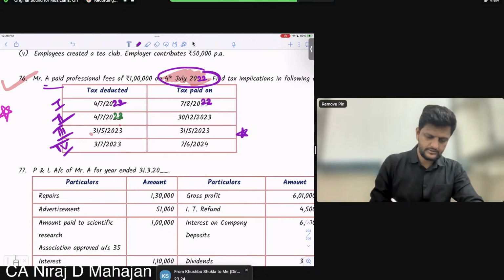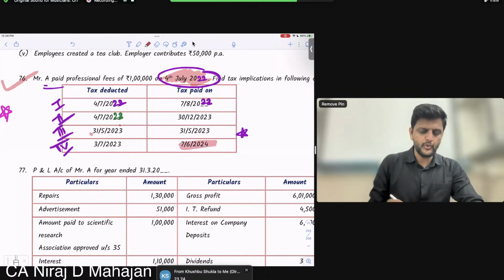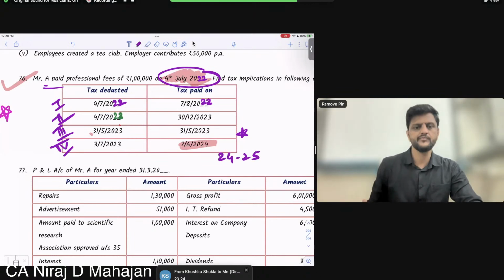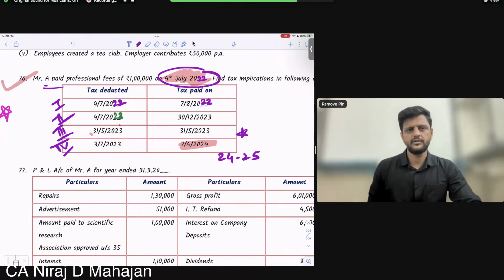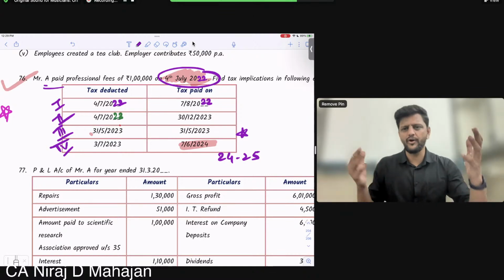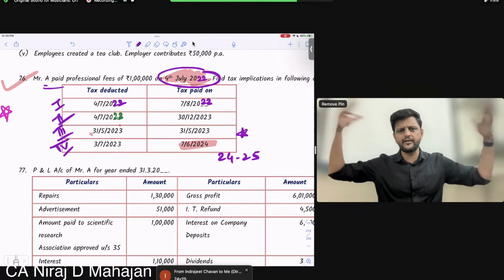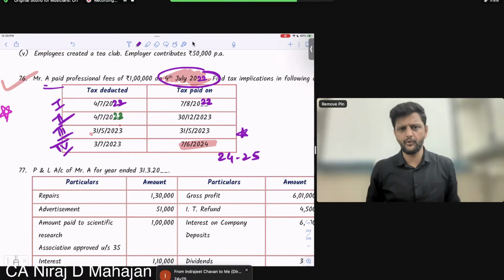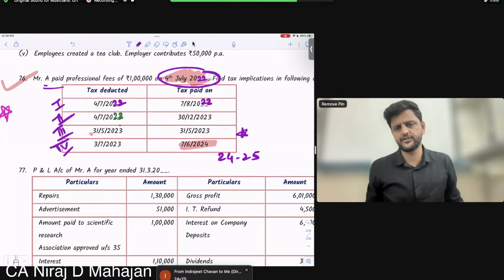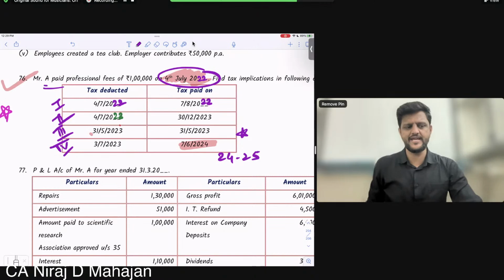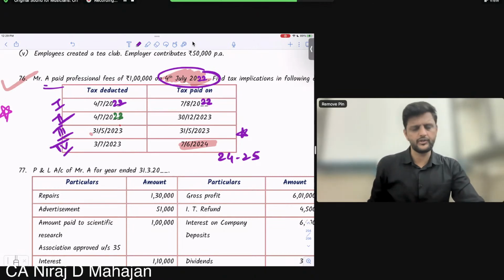All of you are wrong. June 24 is what? Subsequent year? It is not the subsequent year. Not always the subsequent year. When do we allow? In the year. What is the overall section about? The section is that the government should get the TDS amount. Are you getting my point or no? The government should get the TDS. When did the government get it? That time they will allow the deduction. So it got it in June 24, that is 24-25. Understood till here, all of you? Yes? Tell me, clear till here?